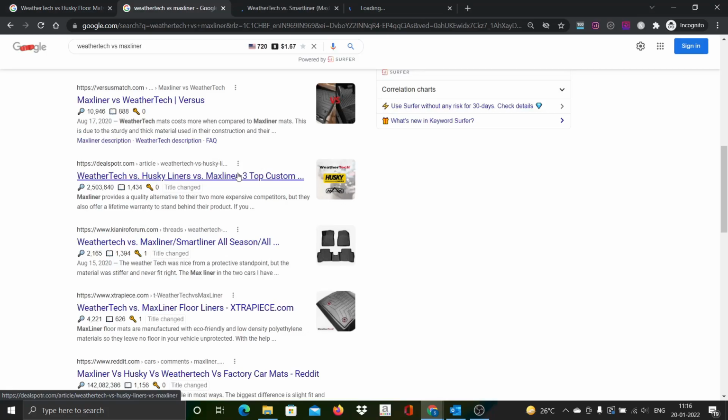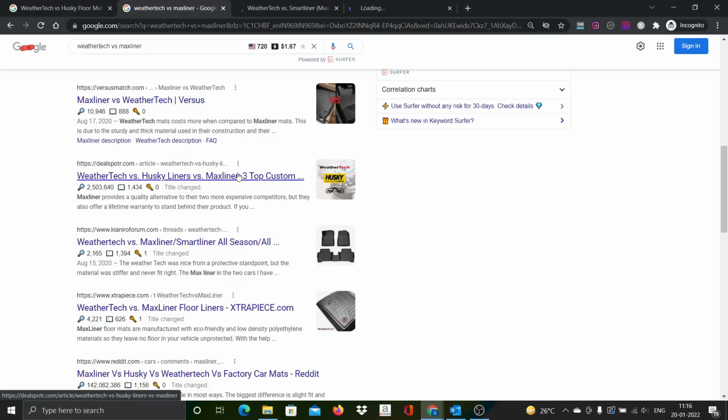This is the forum we just verified. And then this one, let's see this one also, and then Reddit is a forum. As you know, Reddit and Quora are more of user generated content. Now let's verify the top results. So first one is directly WeatherTech versus, this is what we have seen earlier. So the same article is appearing for everything, SmartLiner, MaxLiner, and only 400 words, which we already verified.